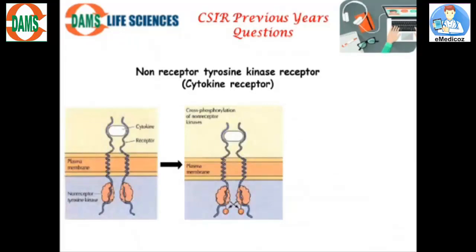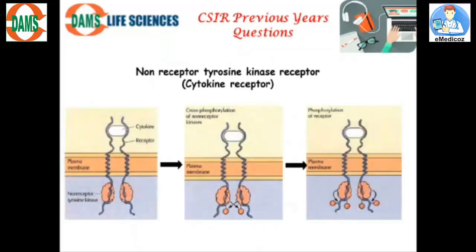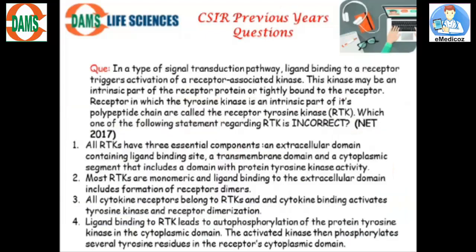Upon cytokine binding, the receptor dimerizes, which leads to cross phosphorylation of the non-receptor kinases, which then phosphorylate the tyrosine residues present on the receptor. Once the tyrosine has been phosphorylated, they can recruit the downstream signaling molecule just like the tyrosine kinase receptor. So they work similarly, except that the cytosolic domain does not have the kinase activity, but they are associated with the non-receptor tyrosine kinase.